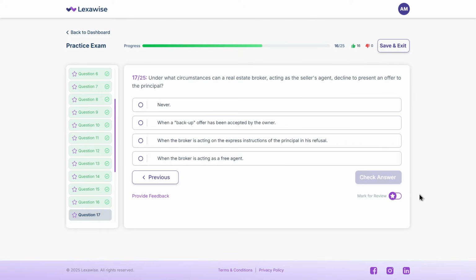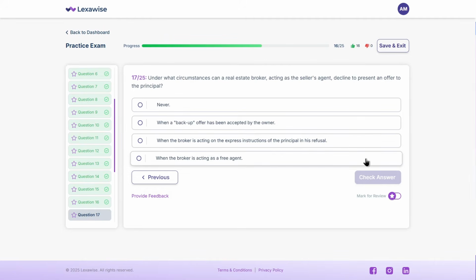Under what circumstances can a real estate broker acting as the seller's agent decline to present an offer to the principal? A. Never. B. When a backup offer has been accepted by the owner. C. When the broker is acting on the express instructions of the principal in his refusal. D. When the broker is acting as a free agent. What do you think?